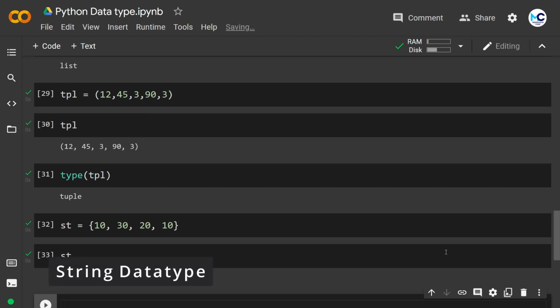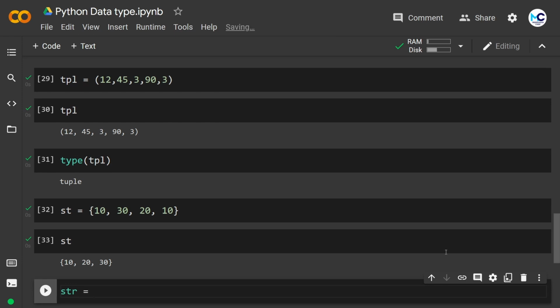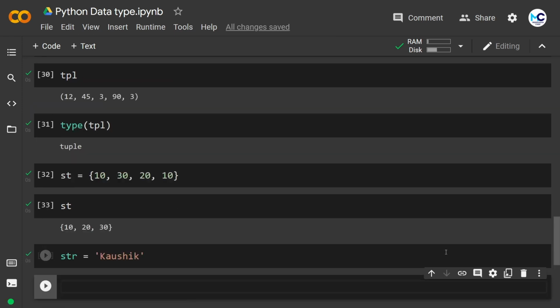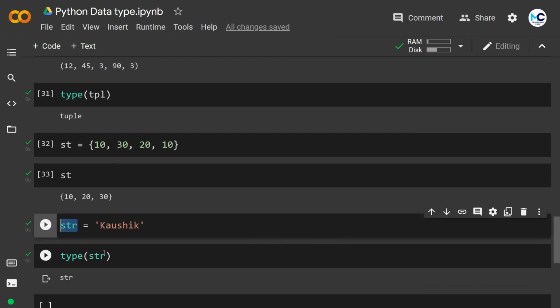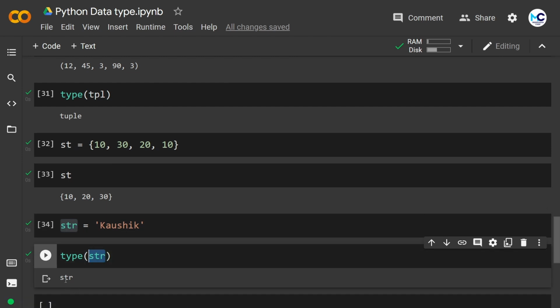Next we have the string data type. A string is a combination of multiple characters or multiple words, we can say. To define a string in Python, give a variable name and in single quotes or double quotes define its value. I am defining str equal to Kaushik. Now if I check the type of str, as you can see I got str in the output, which is the string data type. These are both the variable name and this is the string data type, so don't be confused here.